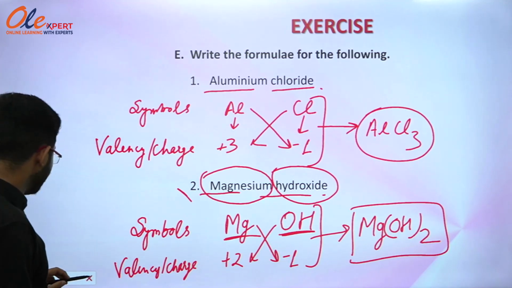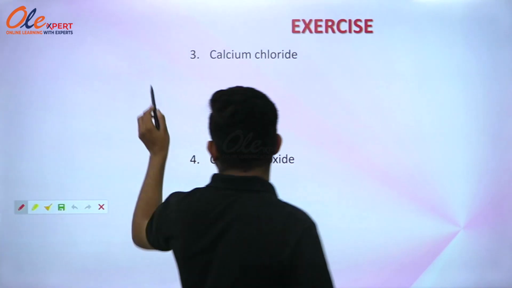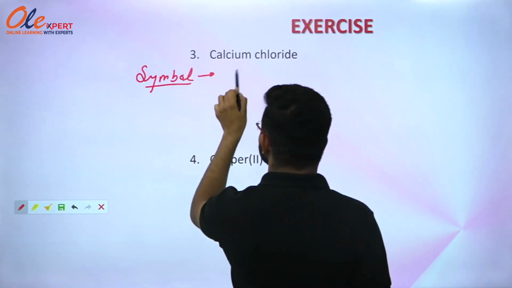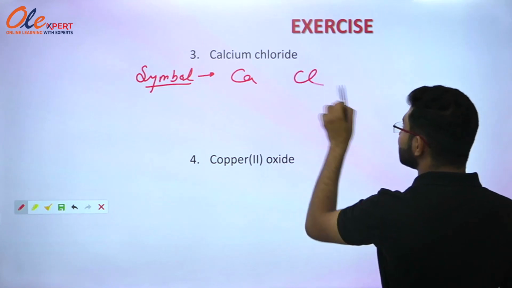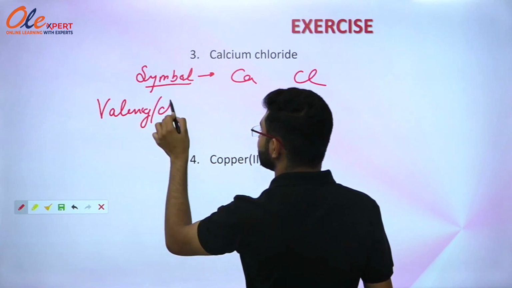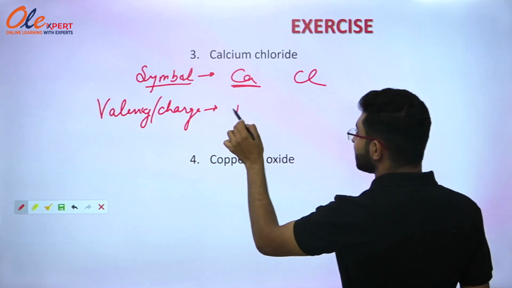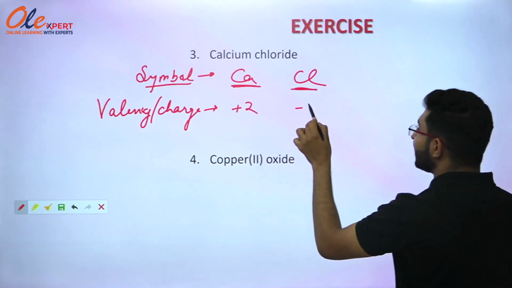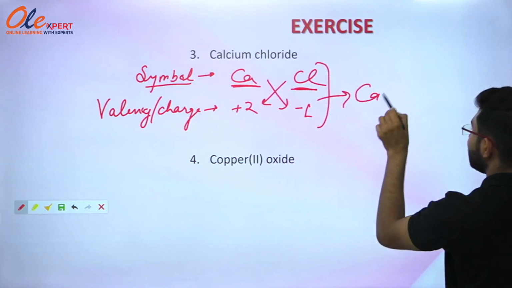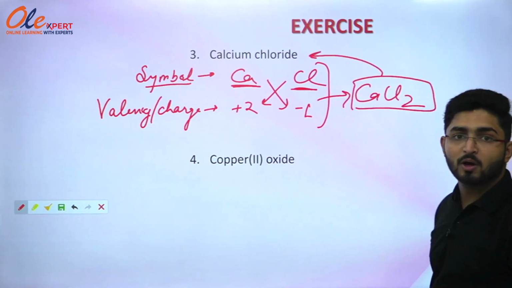Now we are going to move with the next part of this question, that is calcium chloride. You have to write the formula of calcium chloride. Firstly, you have to write down the symbol of calcium and chlorine. So the symbol for calcium is Ca and the symbol for chlorine is Cl. Now you have to write the valency or charge on it, charge on the particular element. So calcium has +2 valency and chlorine has -1 valency. When they interchange their charges or valencies, they will form a compound CaCl2 and this compound is known as calcium chloride. So this is the formula of calcium chloride.